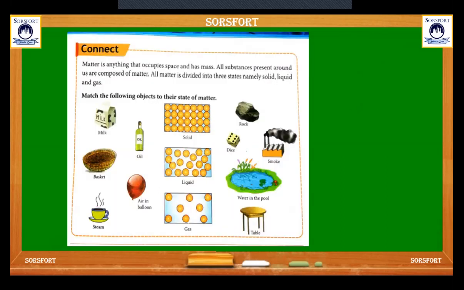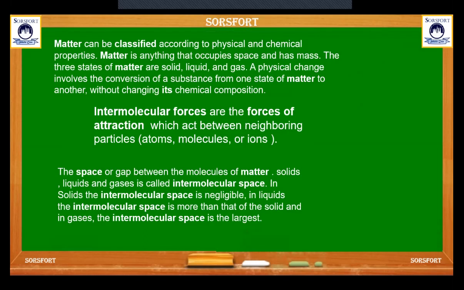This is from your book, the different kinds of matter, which may be solid, liquid or gases. So matter can be classified according to physical and chemical properties. Matter is anything that occupies space and has mass, as we discussed earlier. The three states of matter are solid, liquid and gas. A physical change involves the conversion of a substance from one state of matter to the other without changing its chemical composition. So there are two things.